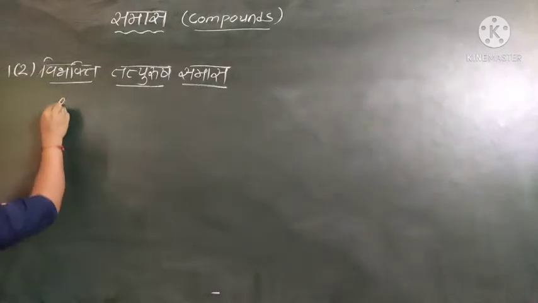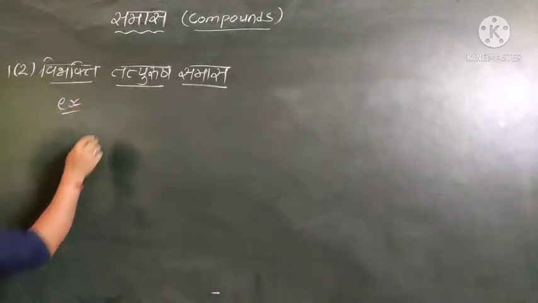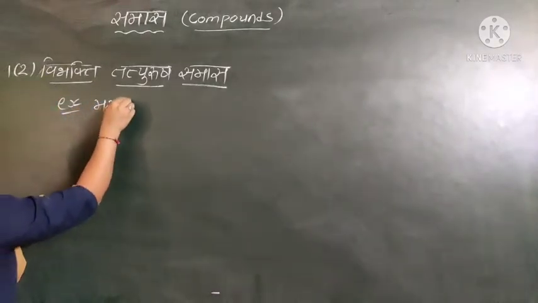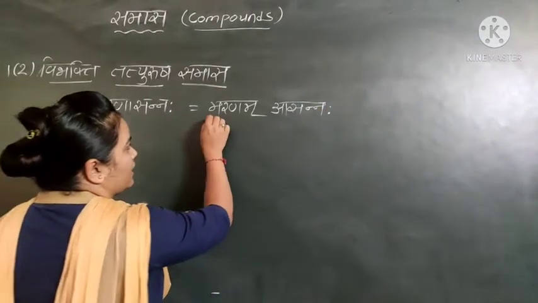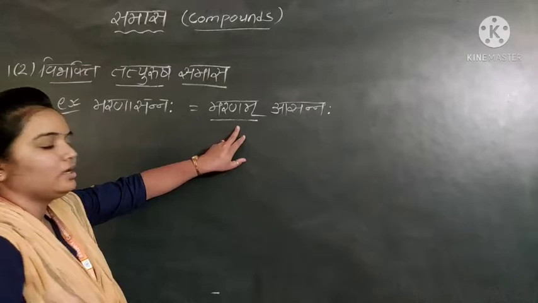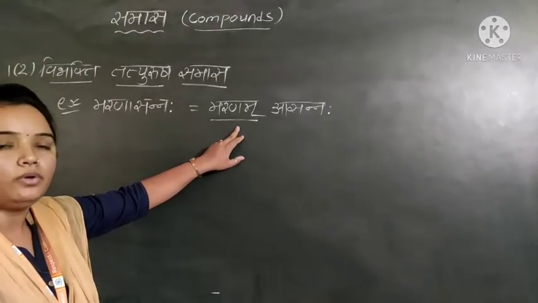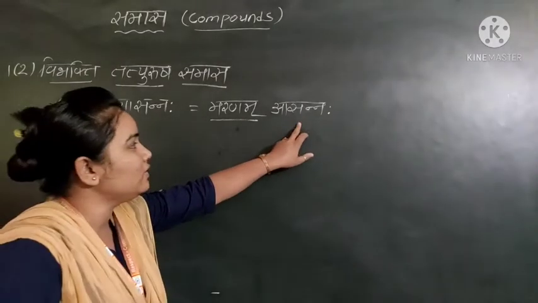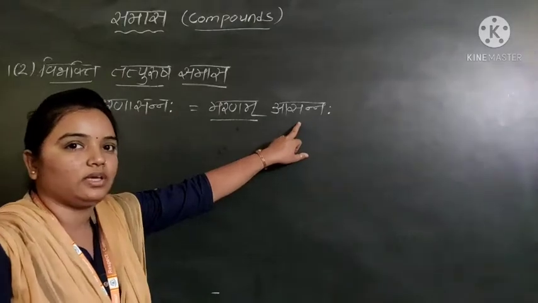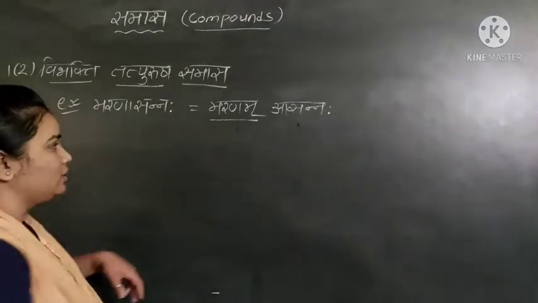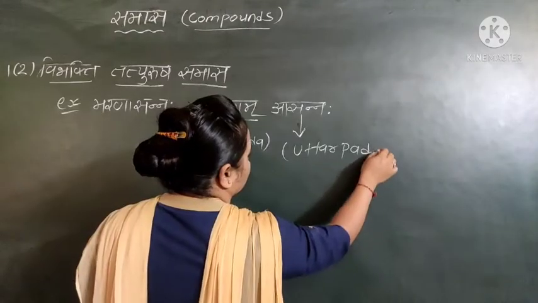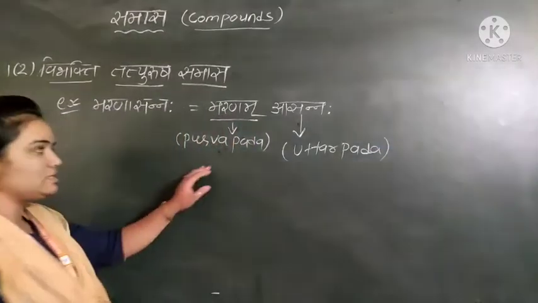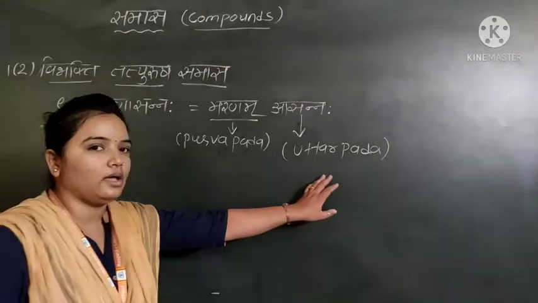Suppose, for example, the word maranasana. Here two words will be there. The first word we can call the purva pad, and the second word, the last word, we can call the uttar pad. So here we'll write it over here. Okay, so this is the purva pad and this is the uttar pad.